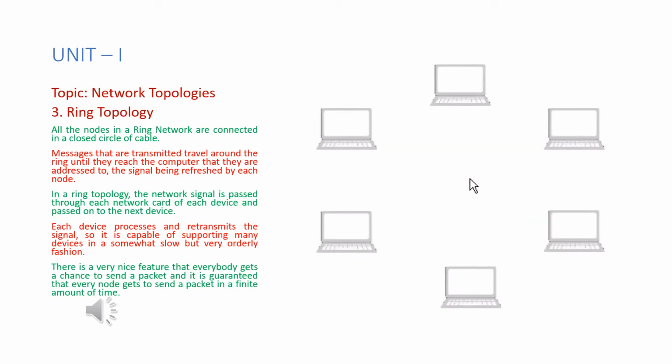So coming to the ring topology, all the nodes in a ring are connected in a closed circle of cable. Messages that are transmitted travel around the ring until they reach the computer that they are addressed to, the signal being refreshed by each node. In a ring topology, the network signal is passed through each network card of each device and passed on to the next device.